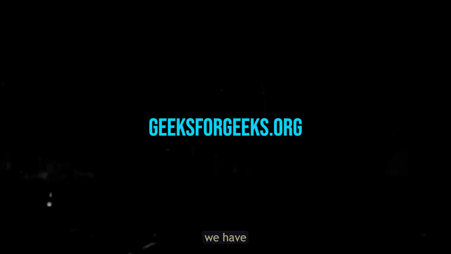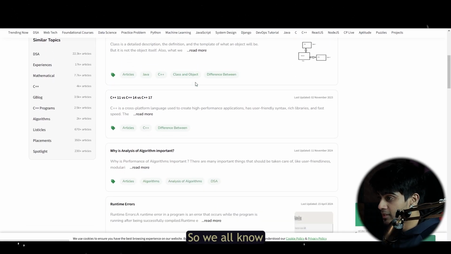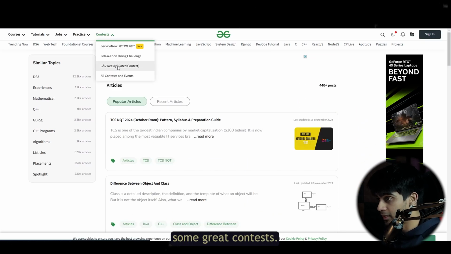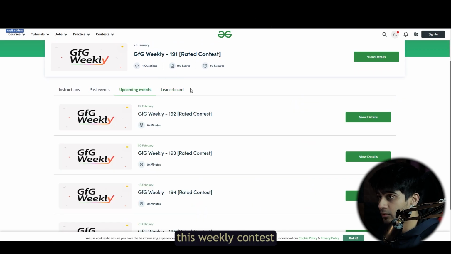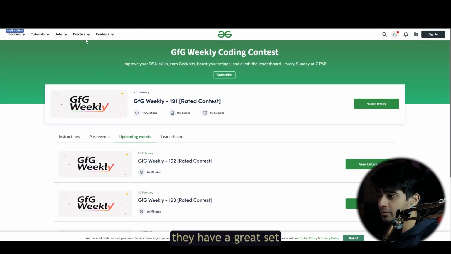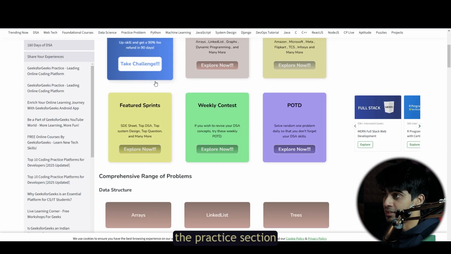Now the next website we have is geeksforgeeks.org. We all know GFG as a go-to resource if you want to learn something new, but if you're not aware, GFG also conducts some great contests. They have a weekly contest and it's rated, if I'm not wrong. So just go ahead and try this once. Also, they have a great set of problems, so you can go to the practice section and take a look at that.